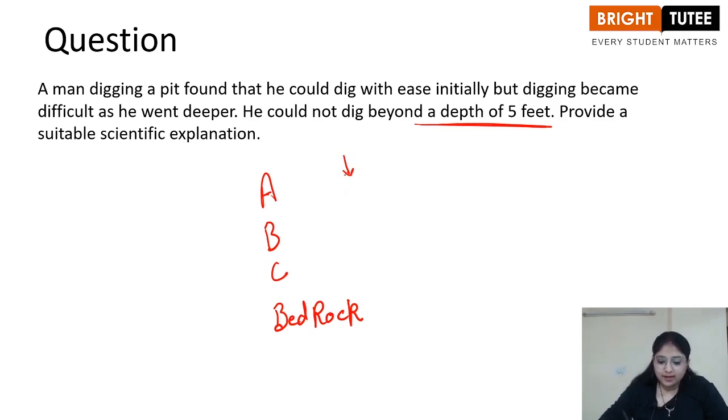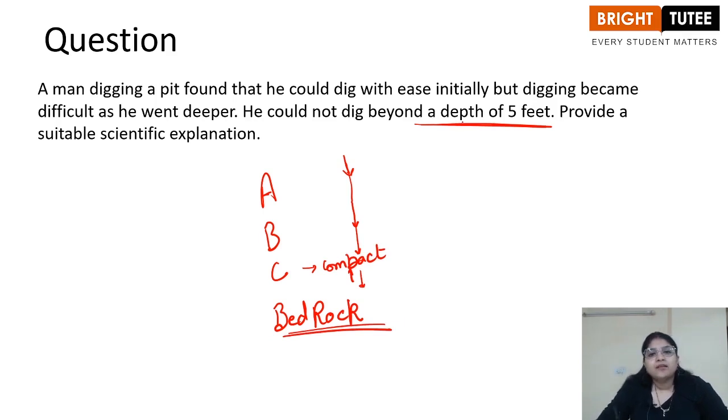It starts becoming difficult from the C horizon because the C horizon is a compact horizon. Then when it reaches the bedrock, it becomes impossible for the person to dig it manually. The reason is that this particular layer is completely made up of hard rocks, right? So that's the reason why it was not possible for the man to dig beyond the depth of